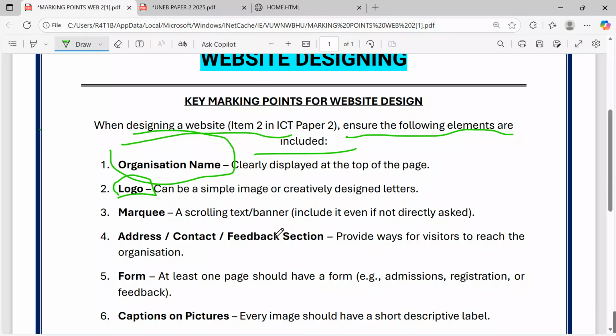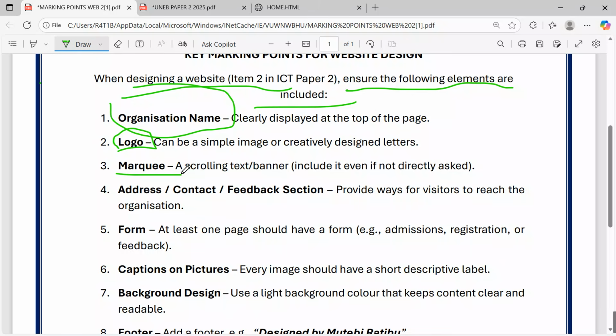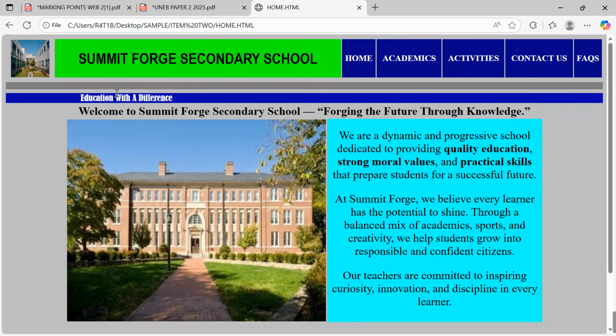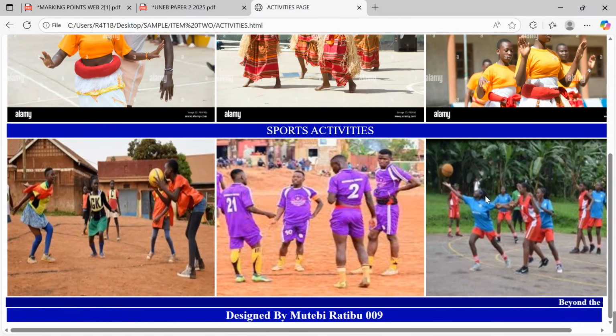3. We want to look at a marquee, those catching areas that will keep scrolling around onto your screen, which I also provide. The way I said, education with a difference. Or when you check onto my contact us page, I also had to put a simple marquee at the bottom part where I said that beyond the classroom, our learners shine through sports, music, drama, and clubs that nurture talent, discipline, and teamwork. I also had to put it there.